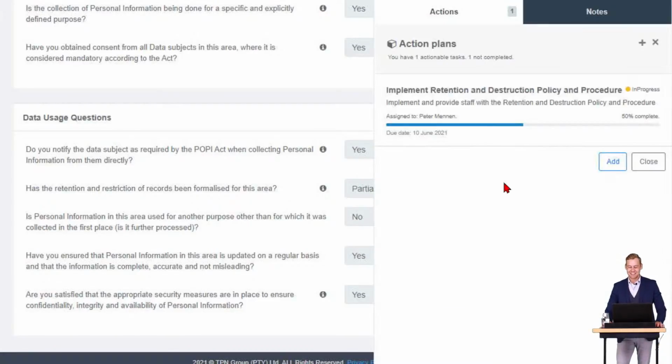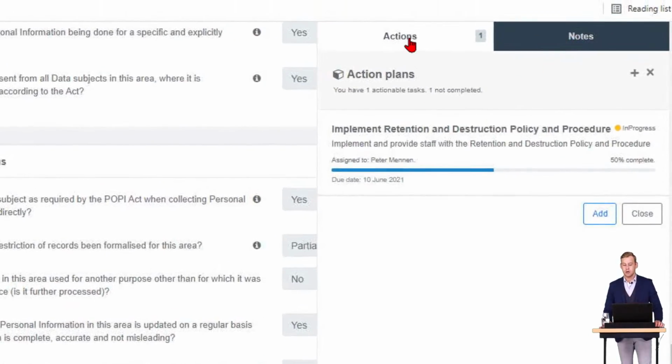Once you go and click on that, it is going to allow you to add actions and notes directly into the sub-function from here. So you don't actually need to go out of the system to be able to do so. It's as simple as clicking on that blue little button right at the bottom, and you can add your actions and notes directly through the system. Makes it simpler because then you don't need to exit.